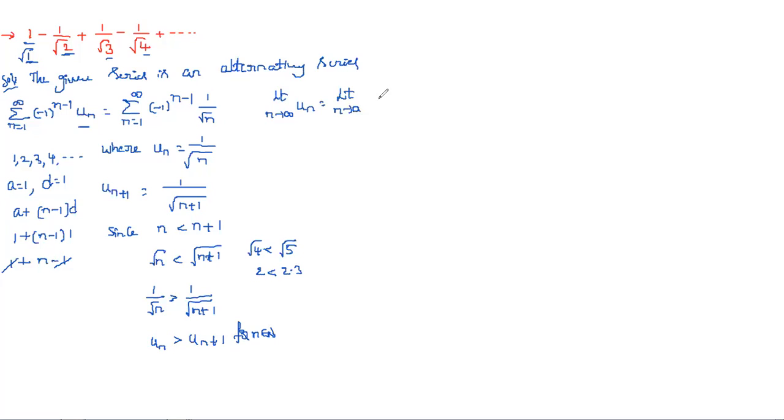What about un here? 1 by root n. So 1 by root infinity is equal to 0. So therefore, by Leibniz's test, the given alternating series, summation n is equal to 1 to infinity, minus 1 whole power n minus 1 un, is convergent.